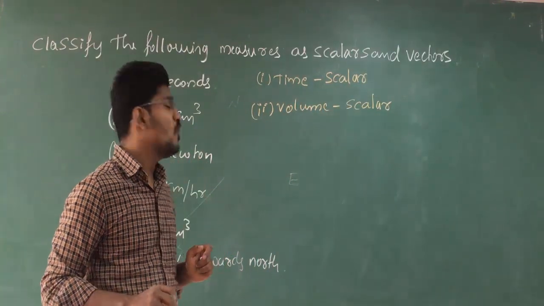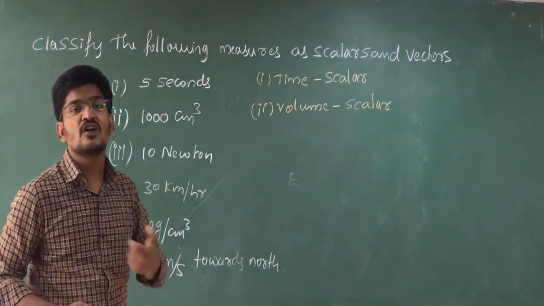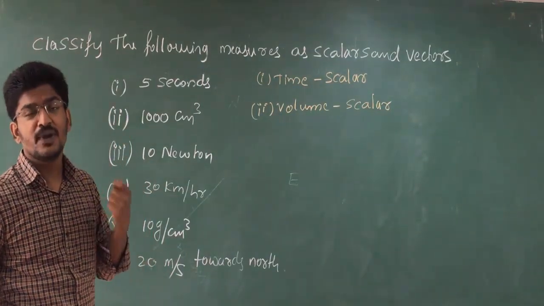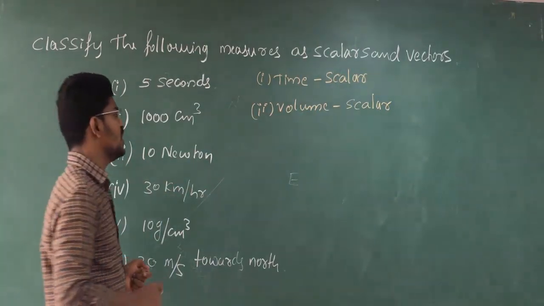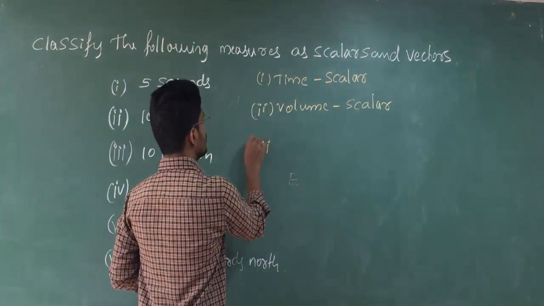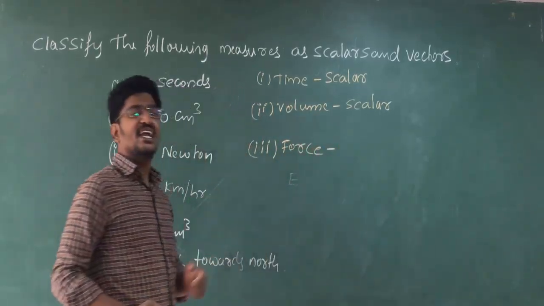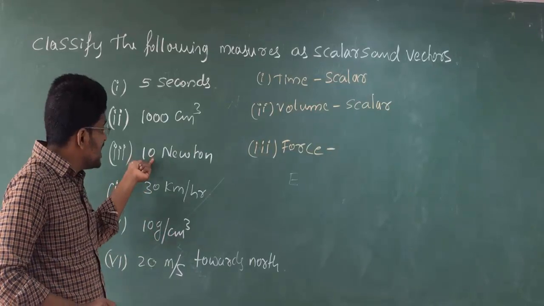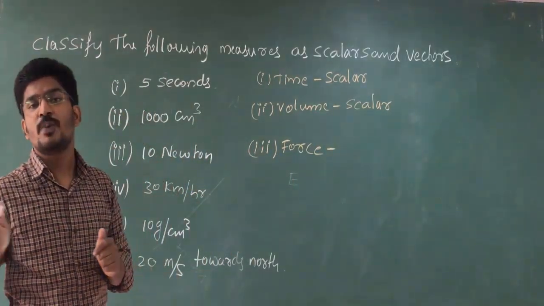So that's why 10 newtons means this is the force applied on that ball, from one person to another person's direction. So that's why you can tell force has both magnitude and direction. Here 10 is magnitude, from person A to person B is the direction of passing the ball.